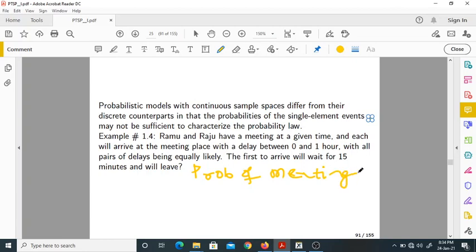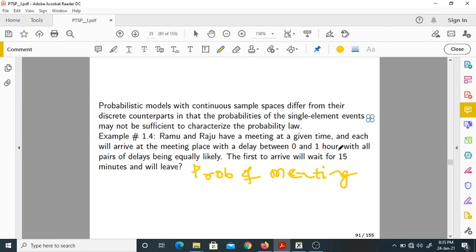Probability that they will meet. Now, this comes under the continuous model. Why? Because they will arrive at the meeting place with a delay between 0 and 1 hour. So take simple logical thinking.